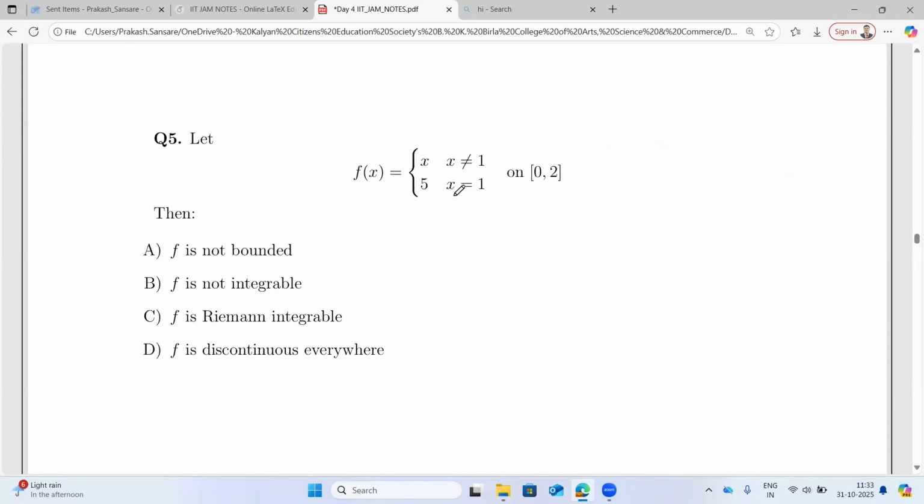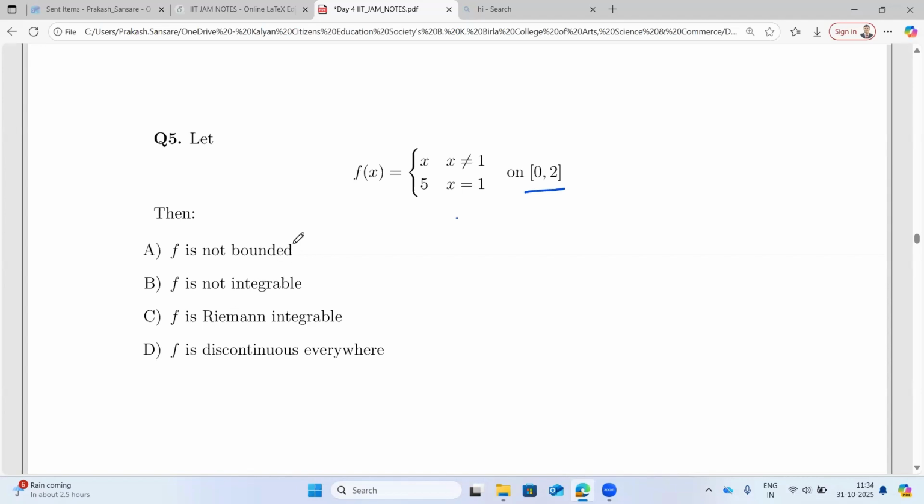Now here f of x is equal to x if x is not equal to 1, and it is 5 at x equal to 1, defined on the closed interval 0 comma 2. You have to check whether f is Riemann integrable or not. So f is bounded, f is not Riemann integrable, f is Riemann integrable, f is discontinuous. So option D. Option D says that f is discontinuous everywhere. Okay, so why are you saying that it is discontinuous everywhere?